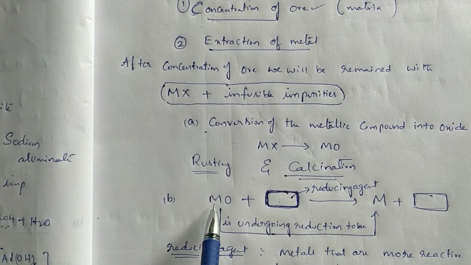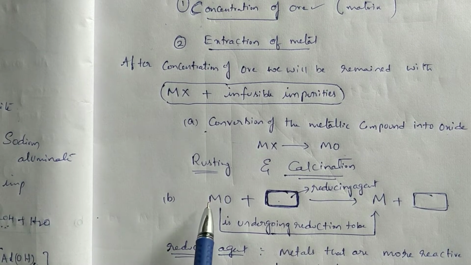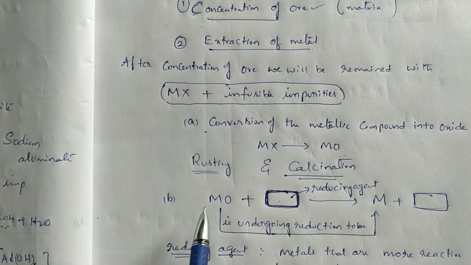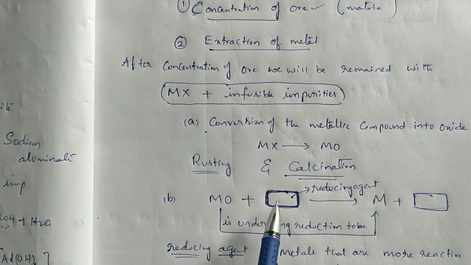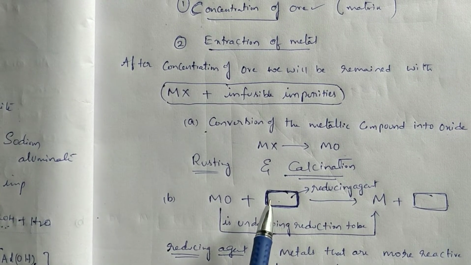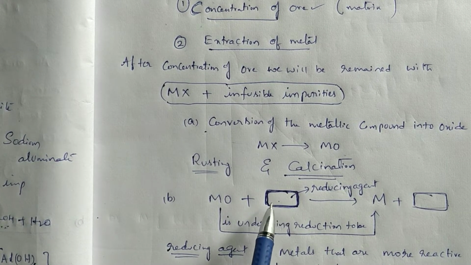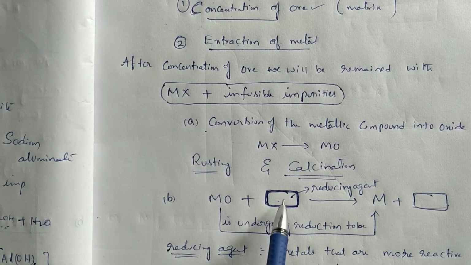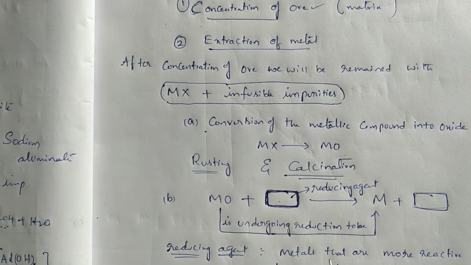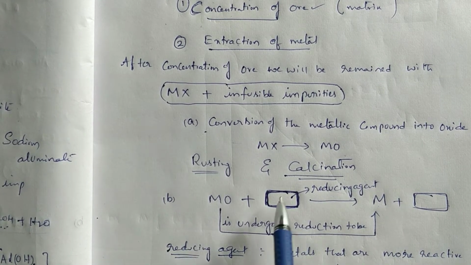For example, here the metal is copper. So here we can use sodium, aluminum, magnesium, anything, because those are all metals which are more reactive than copper. So in this reducing agent we can use metals that are more reactive than metal M.